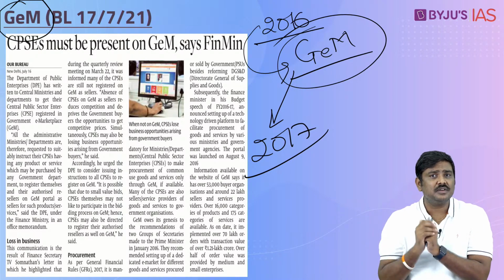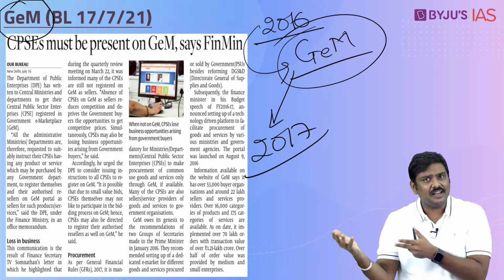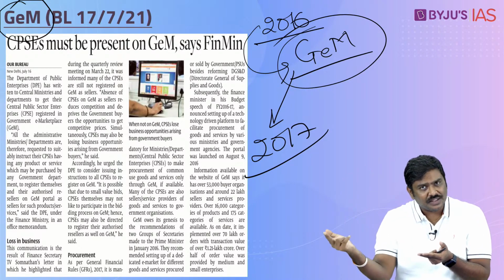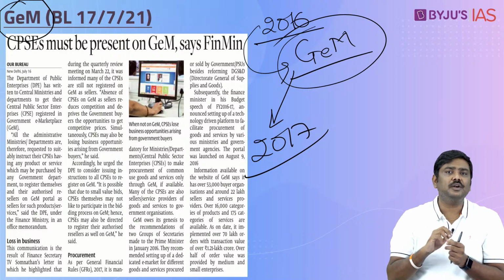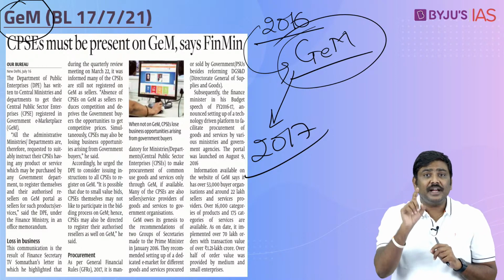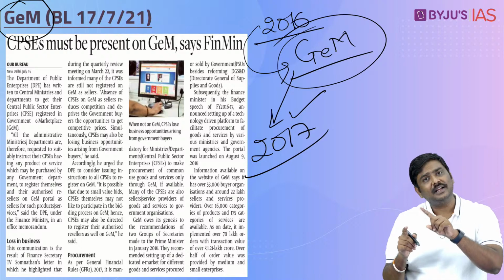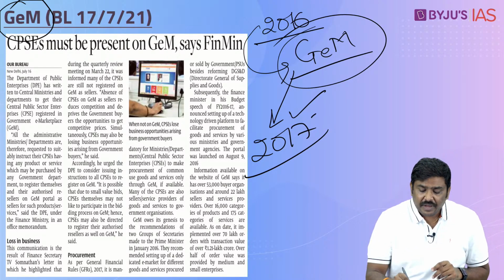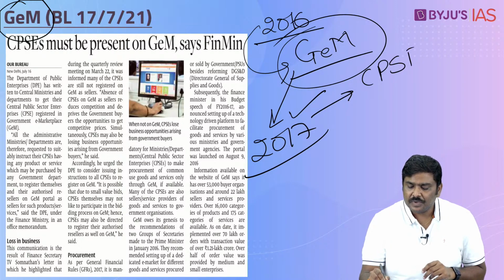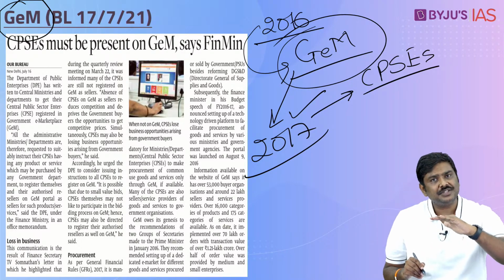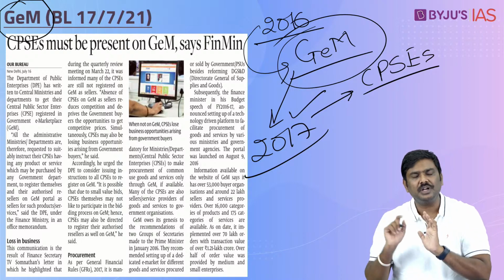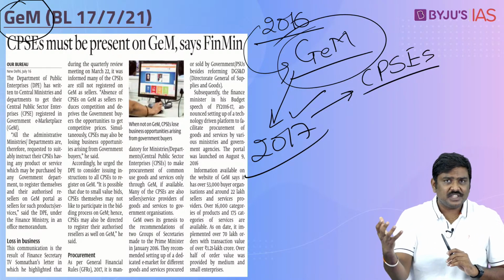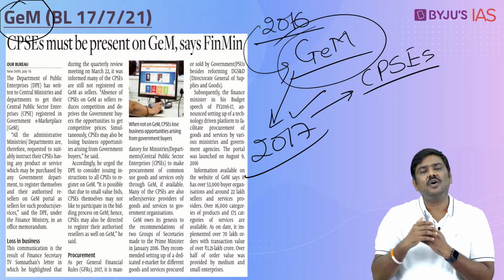And if these are sellers, they should also be registered on this portal and be supplying to the government entities. That was the mandate which was issued by the government in 2017. And very recently it has been found that many of these CPSEs are even today not yet registered on this GEM portal. Now what is the problem with respect to these being not registered on the portal?